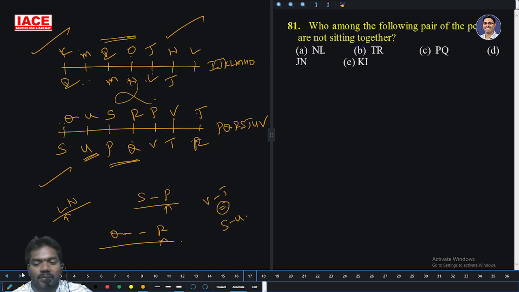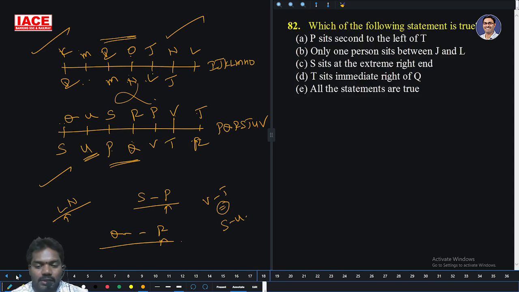Who among the following pair are not sitting together? N and L sitting together. T and R sitting together. P, Q neighbors. J, N neighbors. K, I not neighbors. These two are not sitting together. They are asking not. Option E is the right answer.